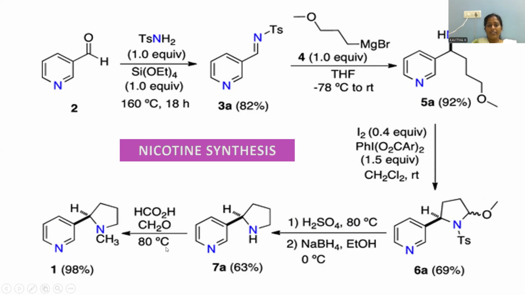At 80 degrees centigrade, the reaction gives rise to N-methylation. N-methylation, or N-alkylation, we can denote it. This is the entire route map for the nicotine synthesis, started with the pyridine aldehyde compound and a systematic approach in order to accord this final product, nicotine.